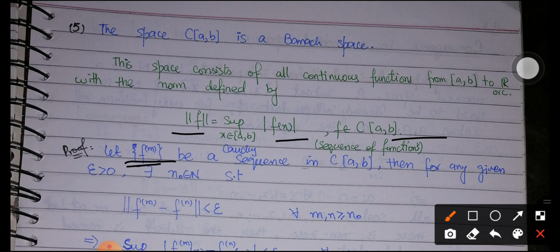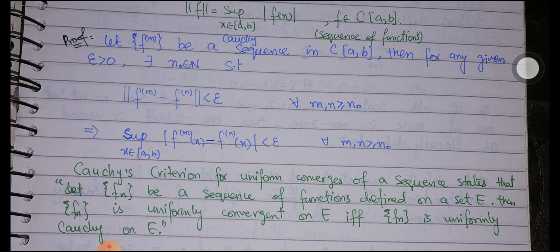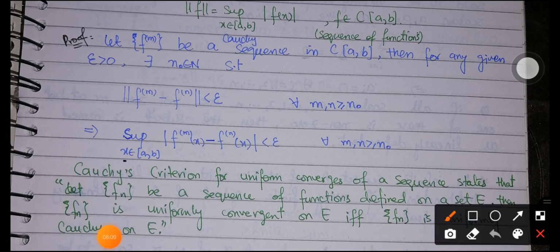Then for any given epsilon positive there exists a natural number n naught which satisfies this condition. By applying the definition of the norm, we have the supremum over x belonging to the interval [a,b] of mod of fm of x minus fn of x is less than epsilon for all m, n greater than or equal to n naught.